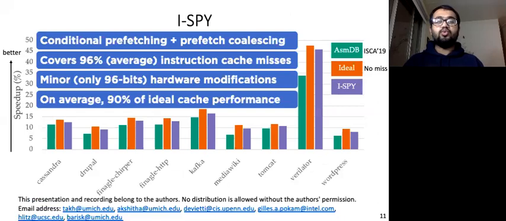In conclusion, we propose iSpy, a combination of context-driven conditional prefetching and prefetch coalescing. iSpy reduces on average 96% of all iCache misses for 9 data center applications. We show that iSpy can be implemented with minor hardware modifications. On average, iSpy provides 90% of ideal cache performance for these 9